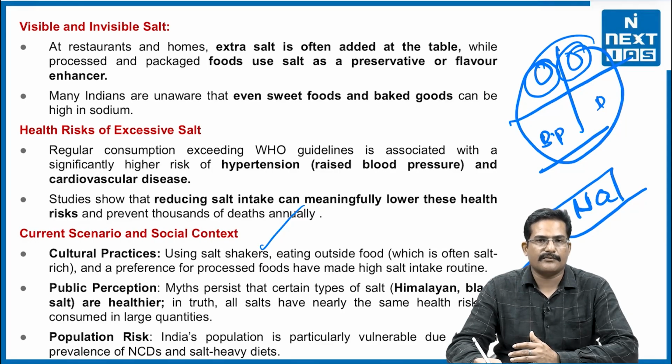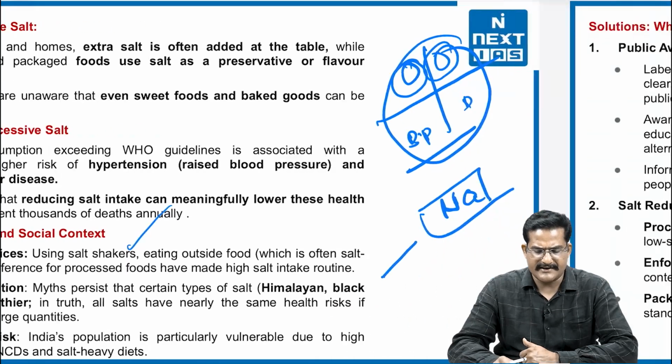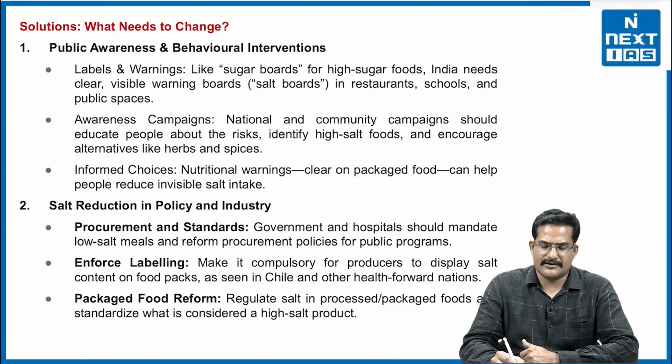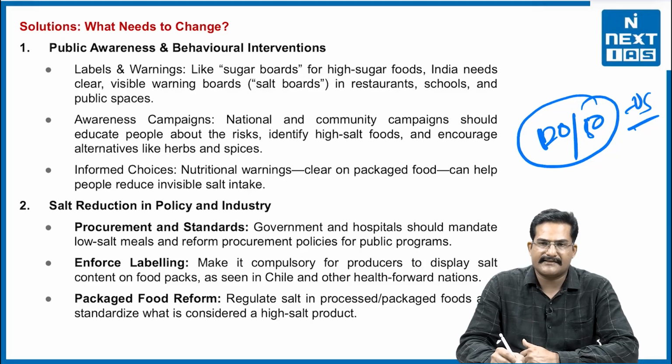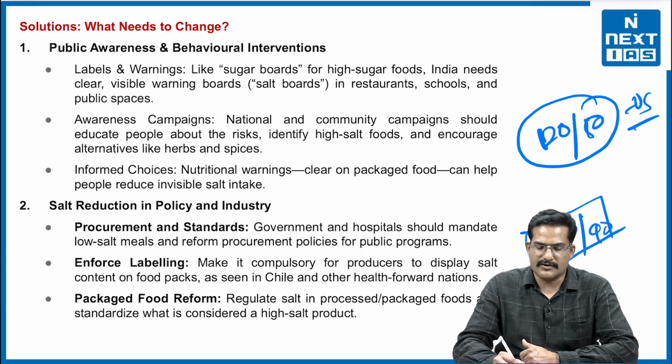So what is the alternative? Resort to a low sodium diet, or low sodium salt, right. Obviously Himalayan pink salt or others carry some minerals which can be beneficial, but even so, consuming these salts excessively is not good for health, right. Now India's population is particularly vulnerable due to the high prevalence of non-communicable diseases and a salt-heavy diet. So what is the parameter of blood pressure? Generally it is 120/80, right. It is based on US parameters. At the same time in Europe there is a different parameter, they consider 130 over 90 to be very healthy. So either one is incorrect, so we will have to come to the middle ground.